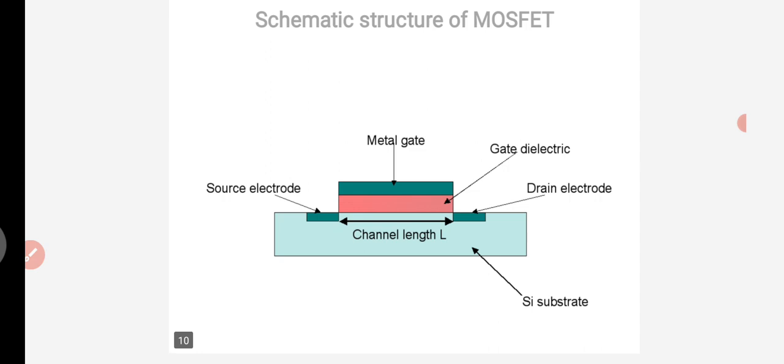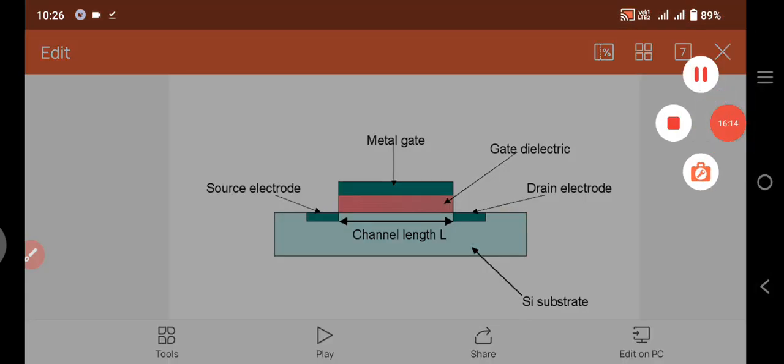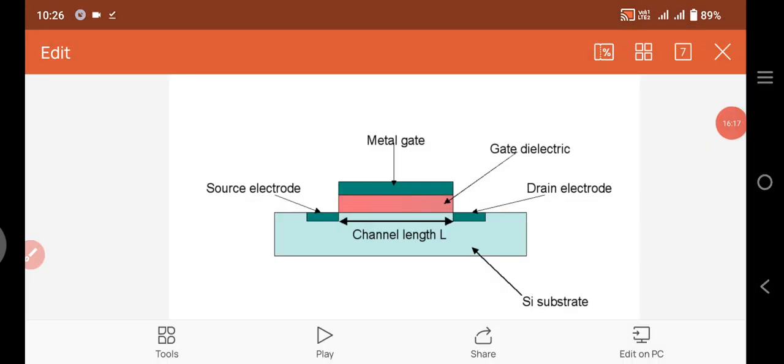This total construction is made within a substrate. Here the substrate type is silicon. Here we use a dielectric medium along the length of the channel.